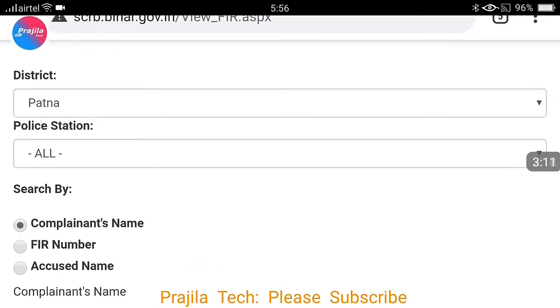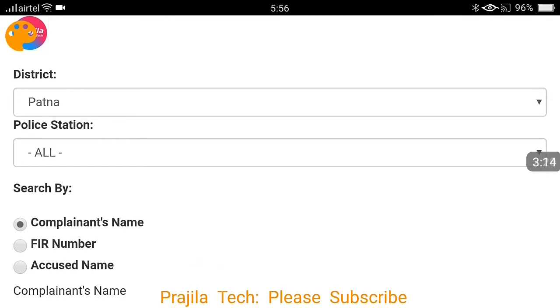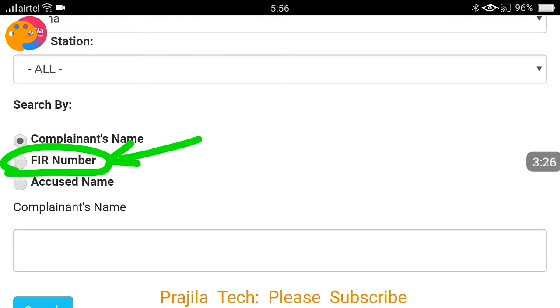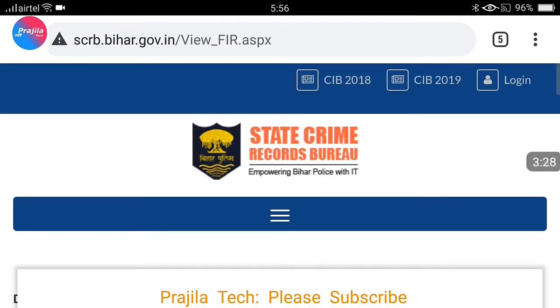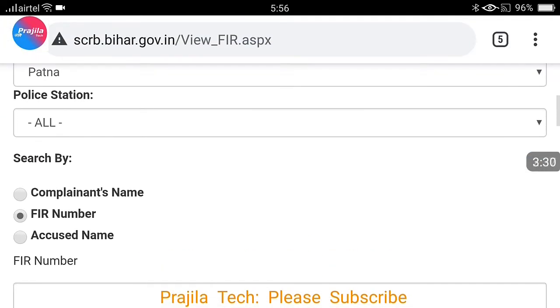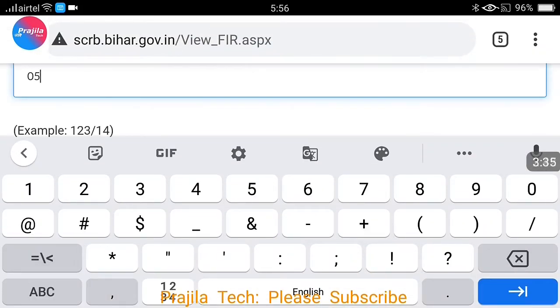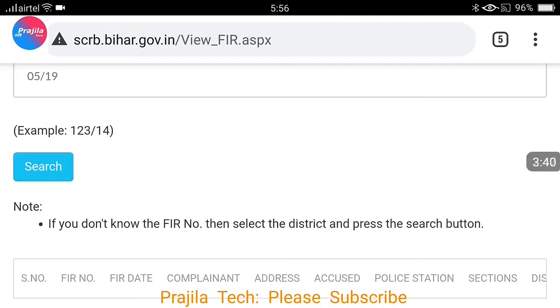You don't need to do anything, friends, just leave it like that, let it be all. Only district I am filling in, that's okay, no problem, because you might not know the police station. So here we are searching by FIR number. Please select this option, dosto, because we know the FIR number. We have taken the FIR number from the other website. So I have selected FIR number here, and then I am entering the FIR number, 0519 was the FIR number, friends. And after that, please click on the search button. I click on the search button.